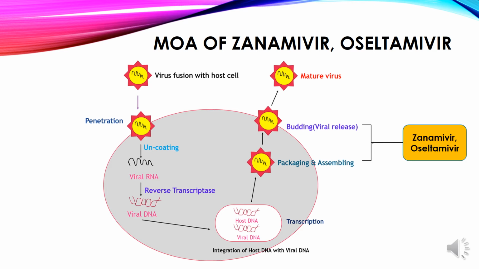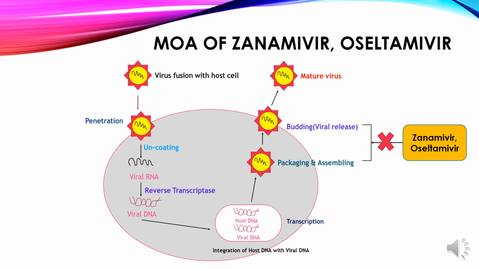Now we'll see the mechanism of action of zanamivir and oseltamivir. In this diagram you can see that zanamivir and oseltamivir basically inhibit the steps like packaging and assembling of the virus and the viral release.